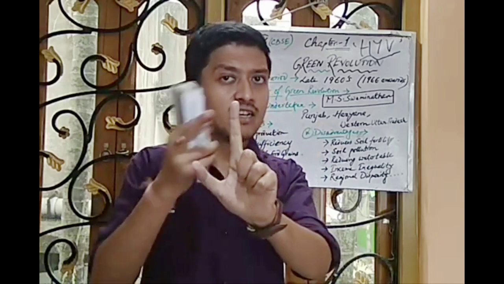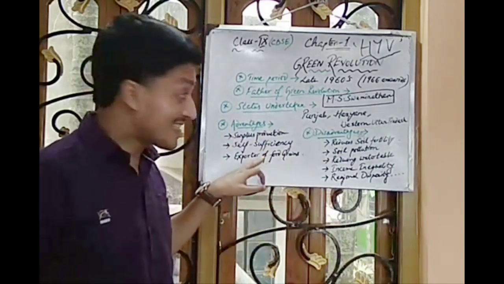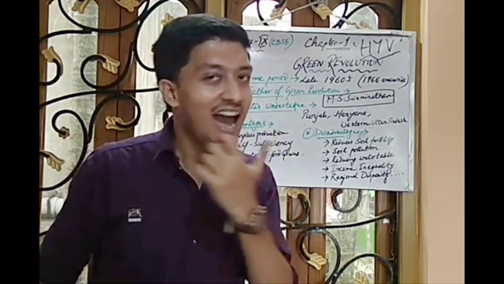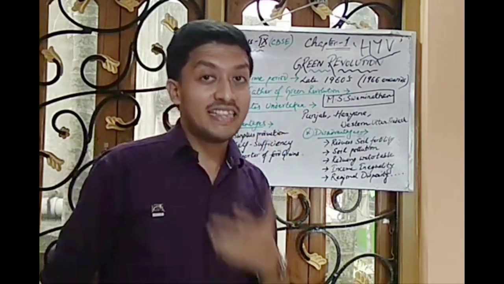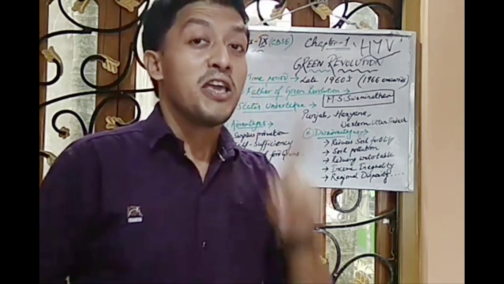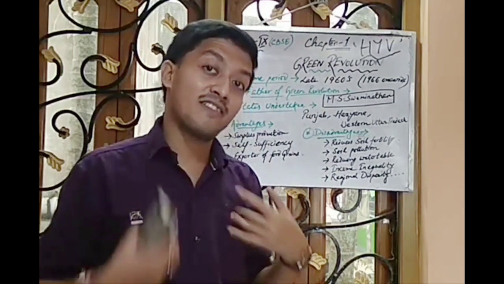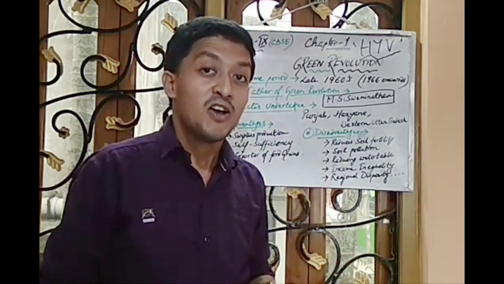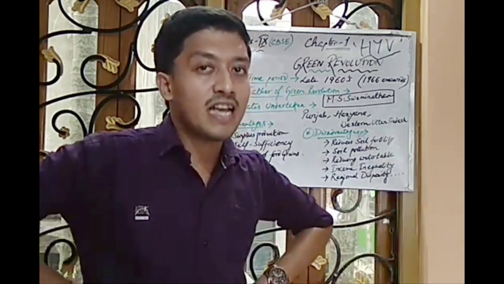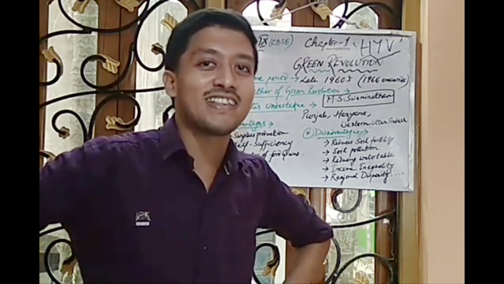Right? The first advantage. The second advantage was, see, India became a self-sufficient country. What do you understand by self-sufficiency? I guess you all know better than me. In the tiffin period, you are not at all self-sufficient. You do not bring a tiffin to your school. Right? I'm very clear on that. I was also doing the same in my childhood days. So you are much more dependent on your friend's tiffin. That means you are self-sufficient? No, not at all. You are much more dependent on others.